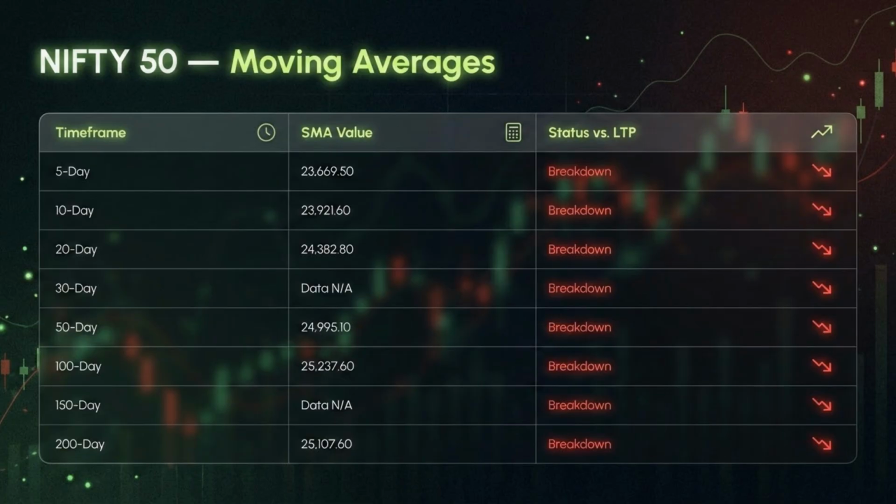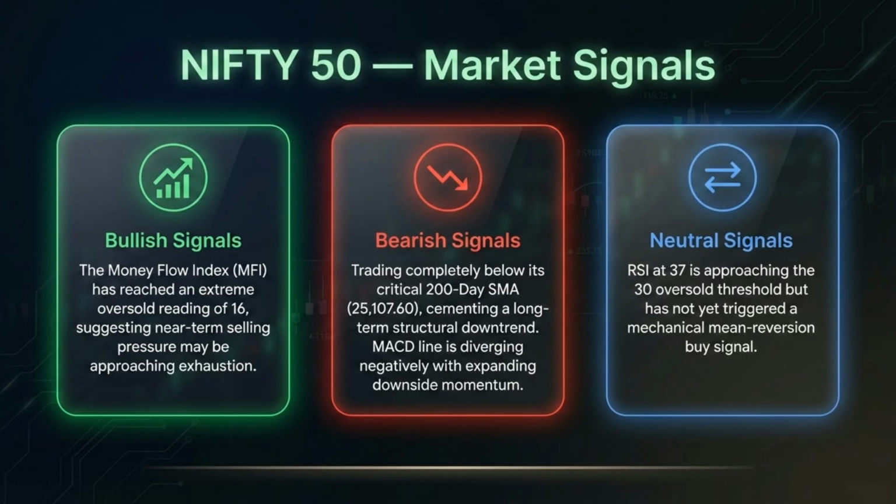Examining Nifty 50 moving averages, all major timeframes, from 5-day to 200-day, show a breakdown status versus the last traded price, reinforcing the strong bearish momentum. Nifty 50 market signals reveal some near-term oversold conditions, hinting at exhaustion of selling pressure. However, bearish signals remain dominant, with trading completely below the critical 200-day SMA. The RSI is approaching the oversold threshold but is technically neutral.